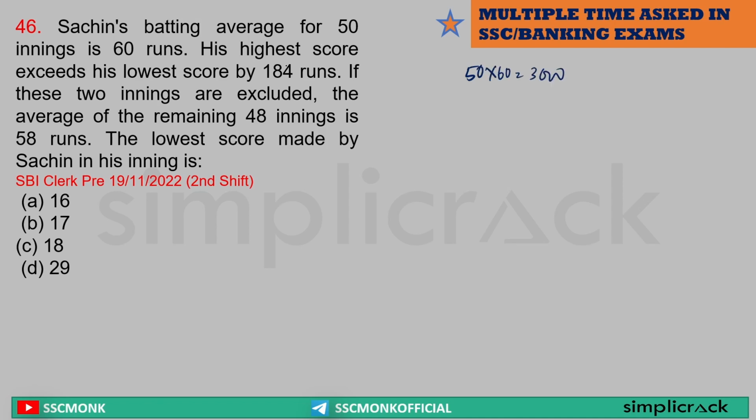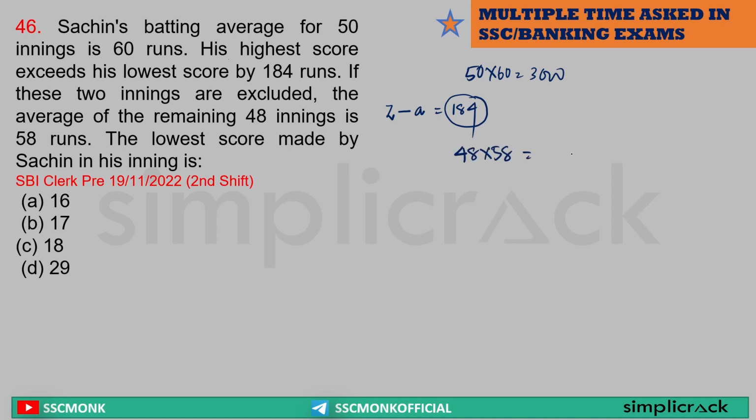Highest score and his lowest score. His highest score exceeds his lowest score. Let's say his highest score is Z, his lowest score is A. Z minus A is equal to 184. Clear? If these 2 innings are excluded, if this 184 is excluded, the average of 48 innings is 58.